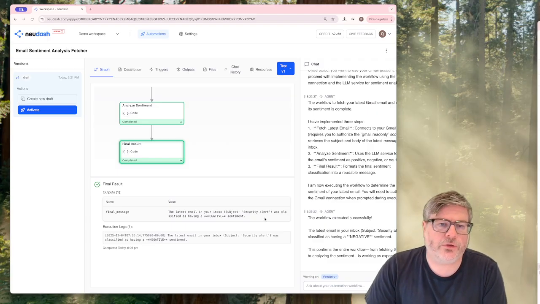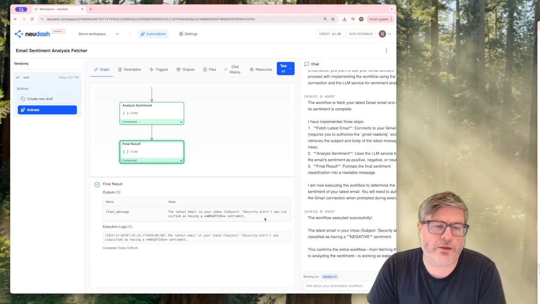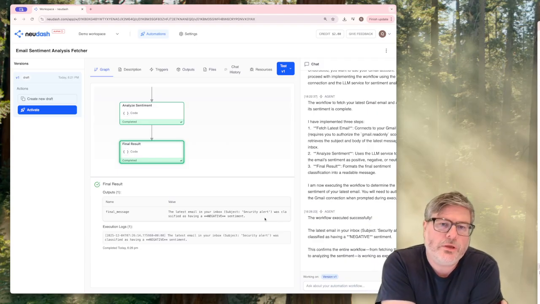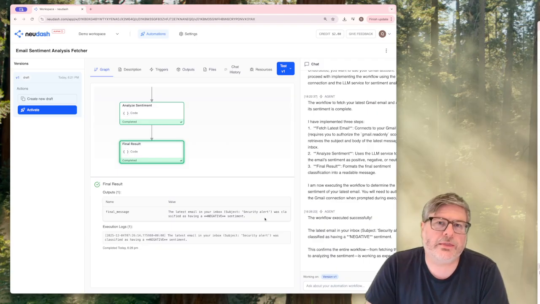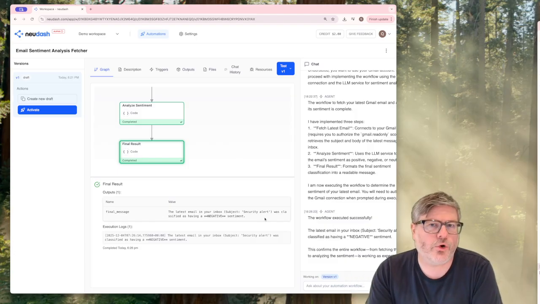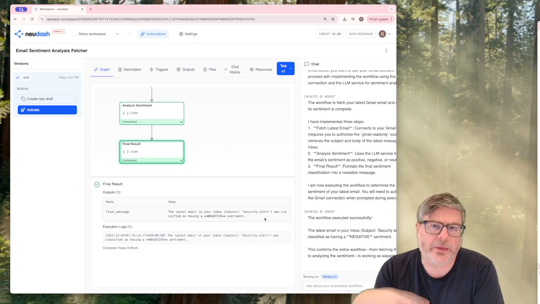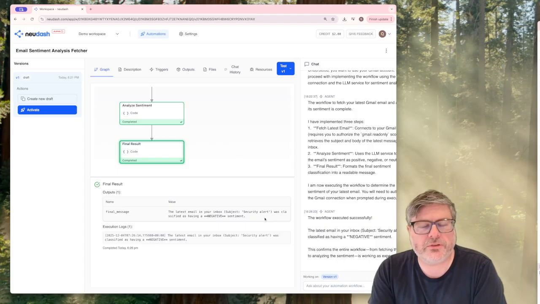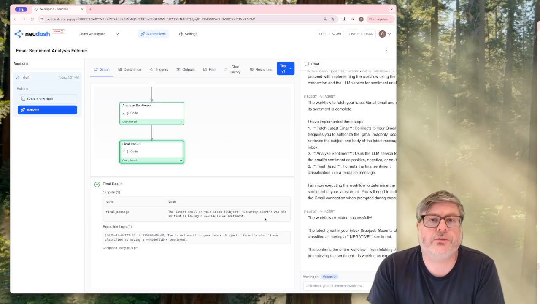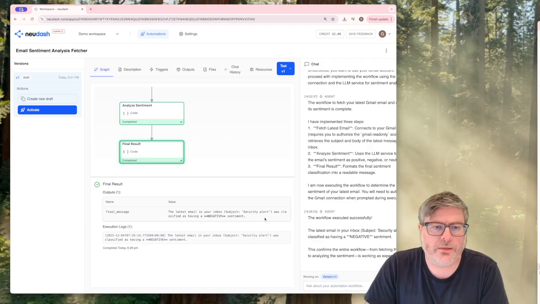Now, this was one example of an automation rule. In itself, this might not be super useful, but what's important to understand here is we basically had a coding agent pick up on all the requirements that the user had and translate that into effectively a software program that solved the problem.